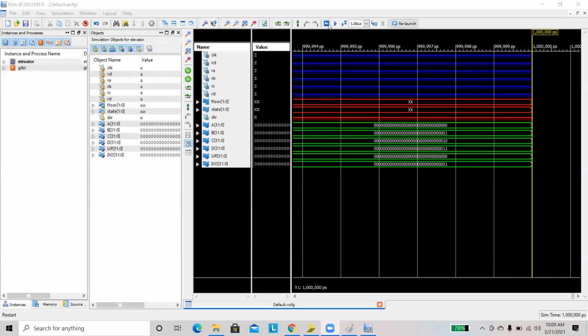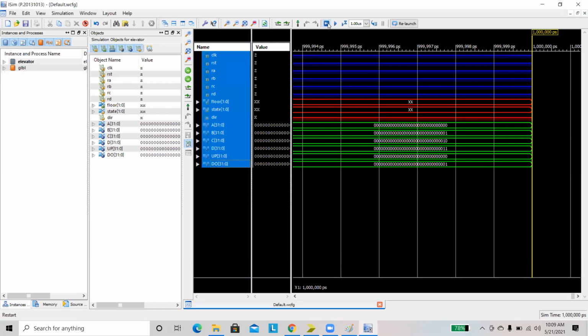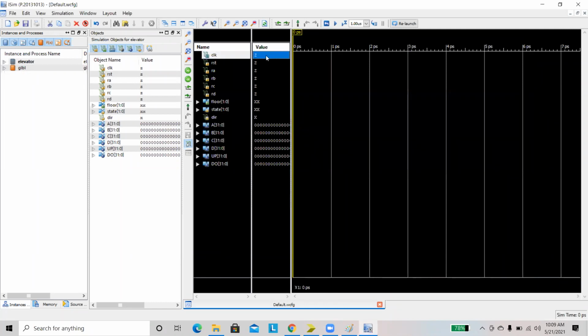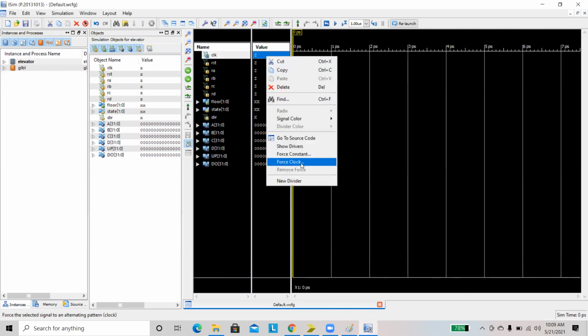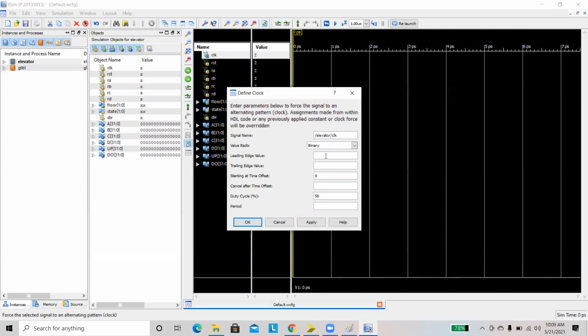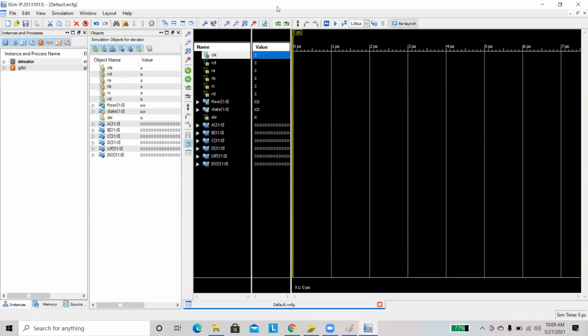First we have to restart the design, otherwise it will be like this. No problem when you don't use reset. Here Z and X are default values of our design. Then click on clock, force clock. Then we have to apply clock values. Leading edge is 1 and trailing edge is 0, and time period equal to 1 microsecond.